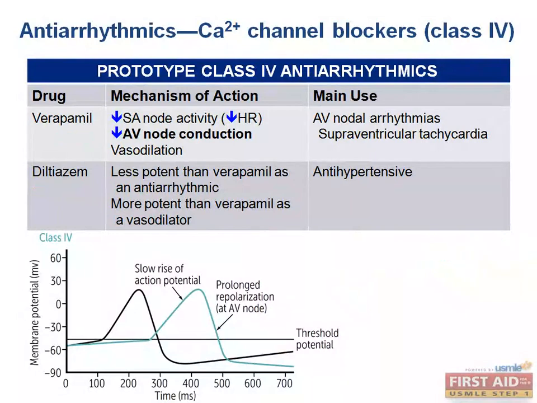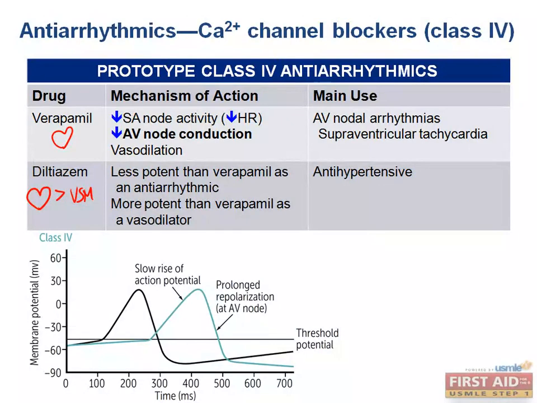Verapamil is a phenylalkylamine. That's not important for you to know, but it tells you that it's in a completely different class on its own, which makes sense because it has the highest selectivity for the myocardium. While the benzothiazepine class, which includes diltiazem, hence they both have ZEM, has an intermediate selectivity for both cardiac and vascular smooth muscle channel receptors. So again, verapamil, think about mainly affinity for the heart calcium channels, and then diltiazem with almost equal selectivity for the heart and vascular smooth muscle cell channels, but slightly greater for the heart.